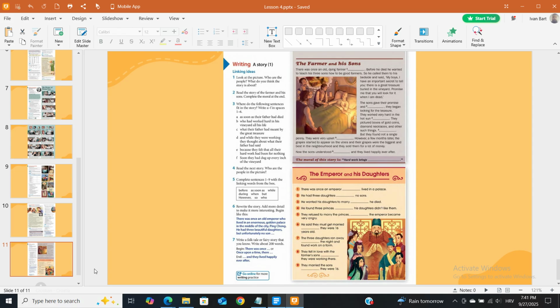The emperor and his daughters. There was once an emperor. 2. He had three daughters. 3. He wanted his daughters to marry. He found three princes. 5. They refused to marry the princes. He was very angry. He said they must get married. They were 16 years old. The three daughters ran away in the night and found work on a farm. 8. They fell in love with the farmer's sons. They were working there. They married the sons. They were 16. Lived in a palace. No sons. He died. His daughters didn't like them. The emperor became... Go online for more writing practice.